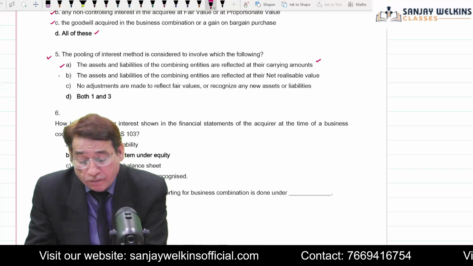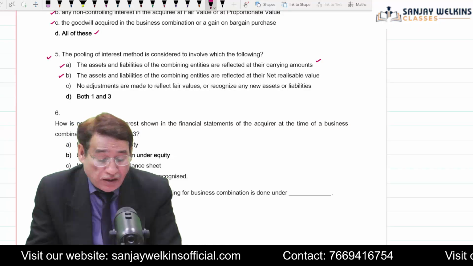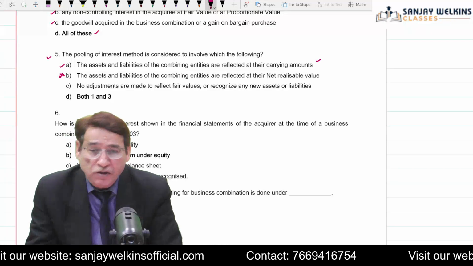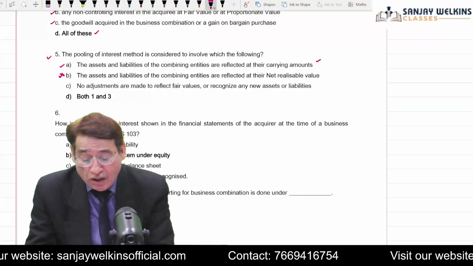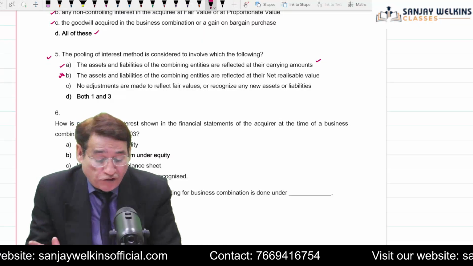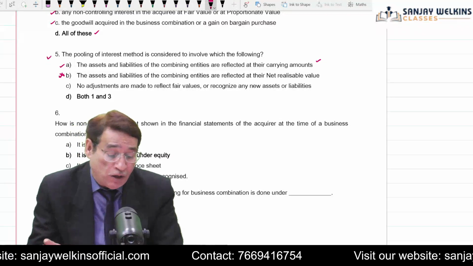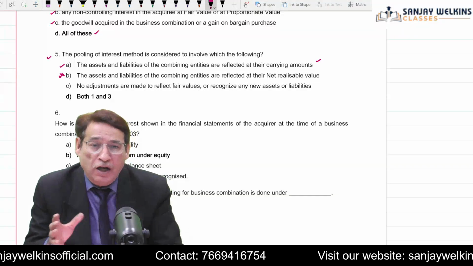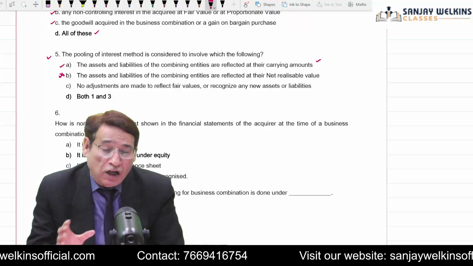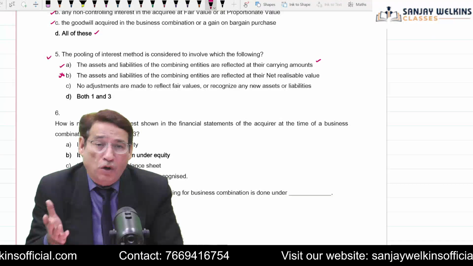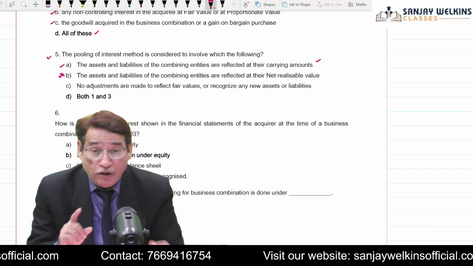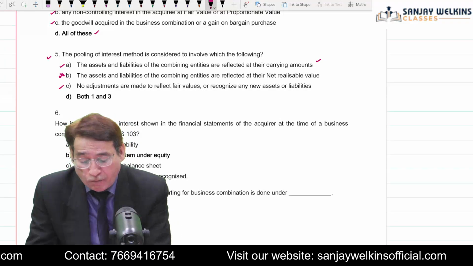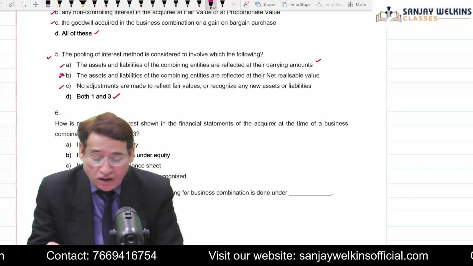And second, the assets and liabilities of the combining entities are reflected at their net realizable value. No, this is not possible. This is not a feature of common control. No adjustments are made to reflect fair value or recognize any new asset or liability. If you remember, we did lots of questions with respect to common control. Over there, I told you that the acquirer company will take over all the assets and liabilities at carrying value, and no new assets will be recognized. So we can say in this case A and C both. So your answer will be D. Here I have written 1 and 3.